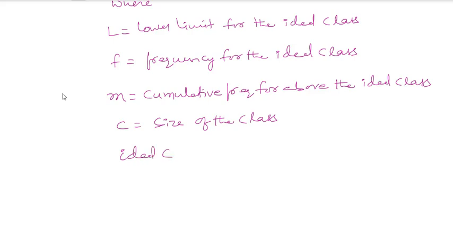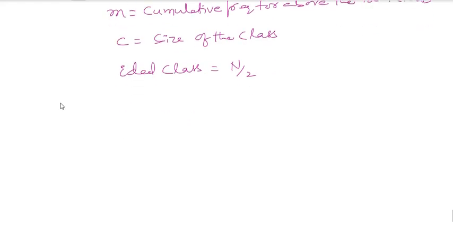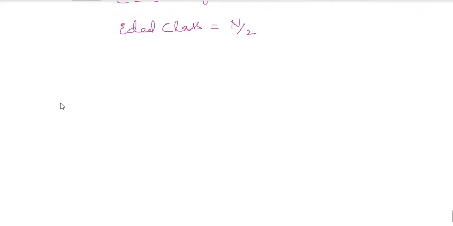Then what do you mean by the ideal class? The ideal class is equivalent to N divided by 2. Okay. So let's take an example to understand this.